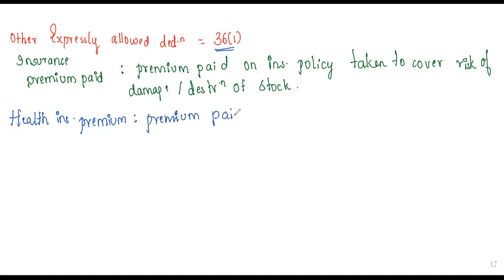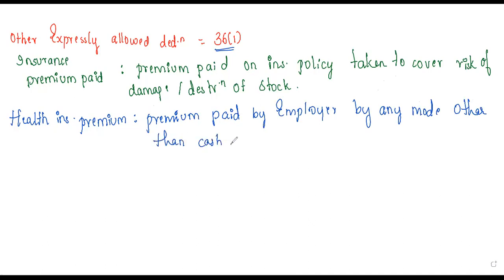Health insurance premium is nothing but premium paid by the employer, by any mode other than cash, on health insurance of its employees.